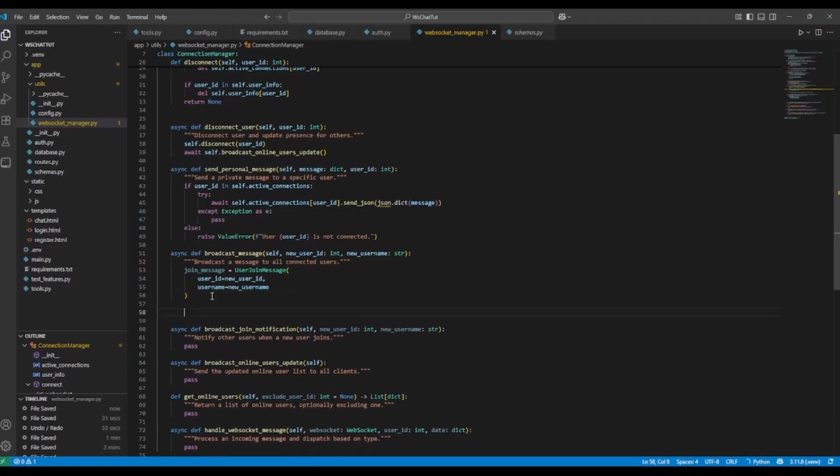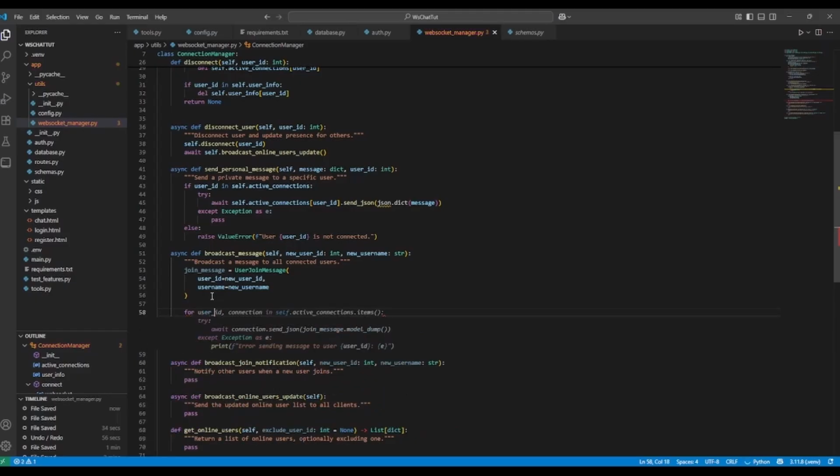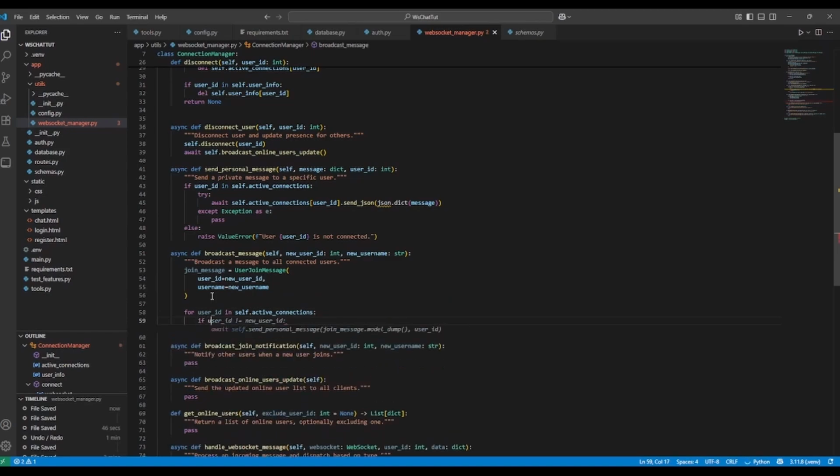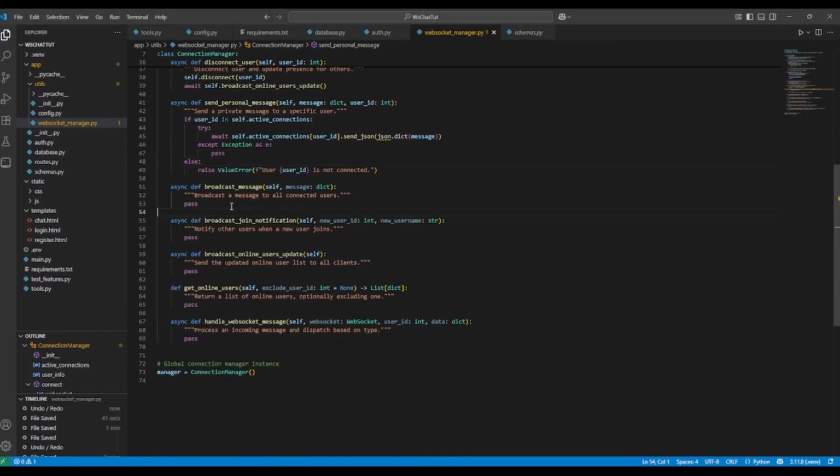And then we are going to not send that to the new user and send it to all the other connections. So for user ID in self.active_connections, if the user ID does not equal new user ID, then we're going to send that. So we're going to send that join message to all the other users except for the user that is the new user. Now we'll implement the broadcast message, which will just broadcast a message to everybody.